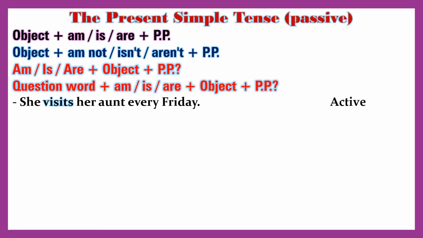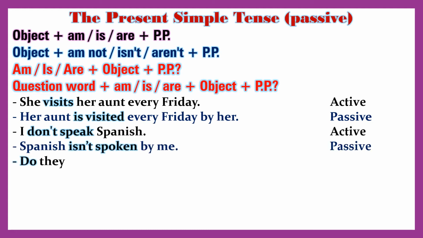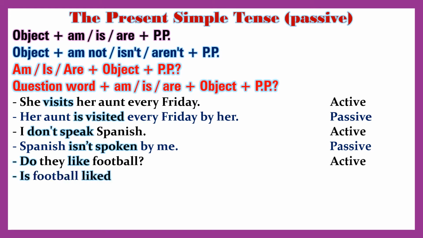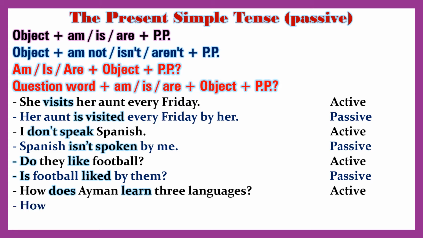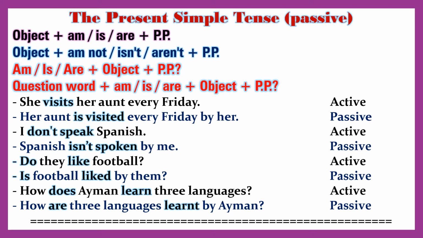She visits her aunt every Friday. Active. Her aunt is visited every Friday by her. Passive. I don't speak Spanish. Active. Spanish isn't spoken by me. Passive. Do they like football? Active. Is football liked by them? Passive. How does Eamon learn 3 languages? Active. How are 3 languages learned by Eamon? Passive.